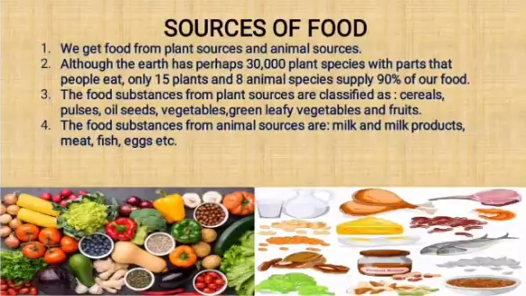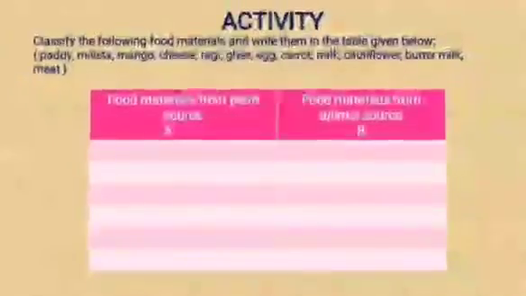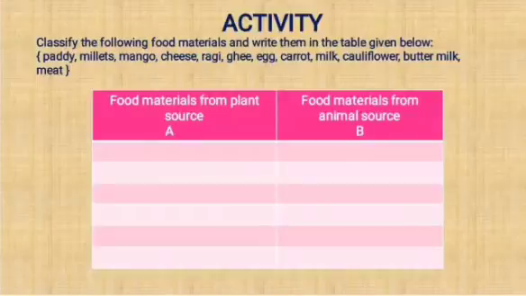And milk products like butter, ghee, cream, cheese, etc. Meat, fish, eggs, all these are got from animals. Now you know we get our food from plant and animal sources.